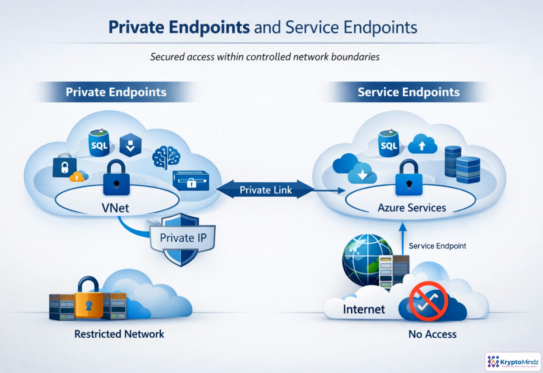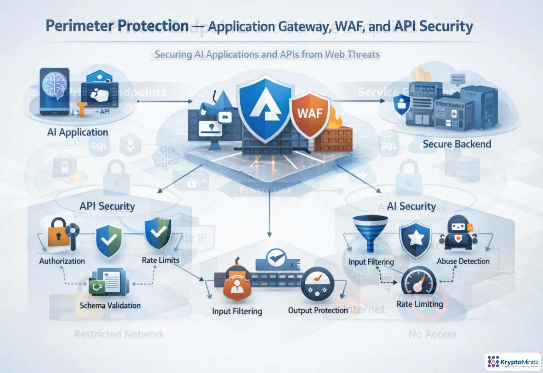Private endpoints and service endpoints both reduce exposure, but they work differently. A private endpoint gives the service a private IP inside your VNet through Private Link, so access can stay on private addressing and public access can be disabled. That is the stronger pattern for sensitive services like storage, SQL, Key Vault, AI services, and registries. Service endpoints are simpler. They let Azure services recognize your VNet as the source, but the service still uses its public endpoint model. Choose based on isolation needs, DNS impact, and operational complexity.